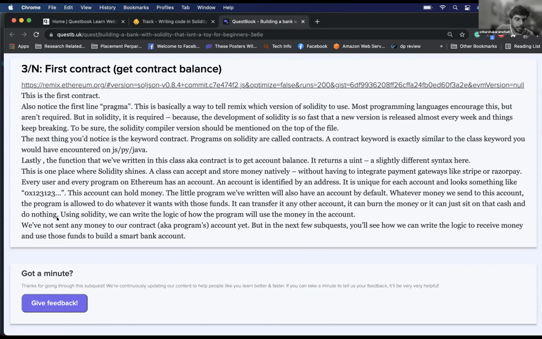Whatever money we send to this account, the program is allowed to do whatever it wants with those funds. It can transfer it into any other account. It can burn the money or just sit on that cash and do nothing. Using Solidity, we can write the logic of how the program will use the money in the account. We have not sent any money to our contract account yet, but in the next few subquests, you'll see how we can write the logic to receive money and use those funds to build a smart bank account.